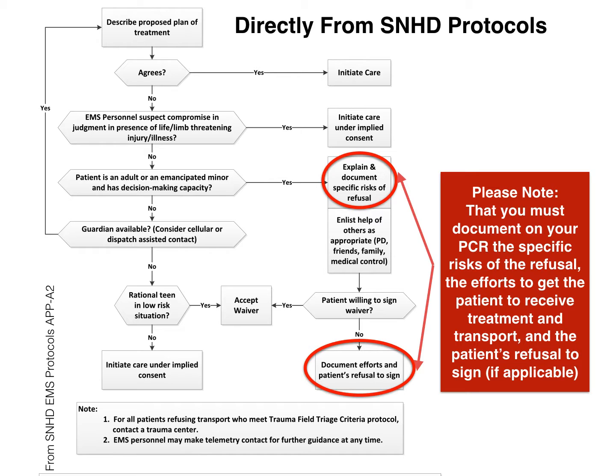If the answer is no, then we go ahead and initiate care under implied consent. If the answer is yes, meaning that it's a rational teenager, so a teenager between the ages of 13 to 18, that they're able to answer all of our questions, that they're in a low-risk situation, so like low trauma or minor medical complaint, then we go ahead and have them sign the waiver.